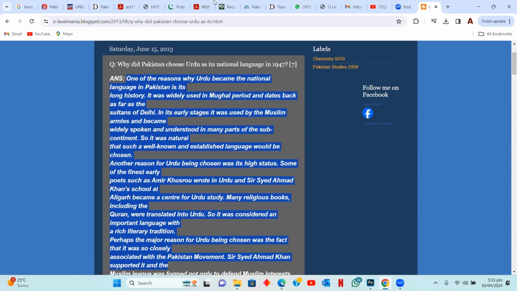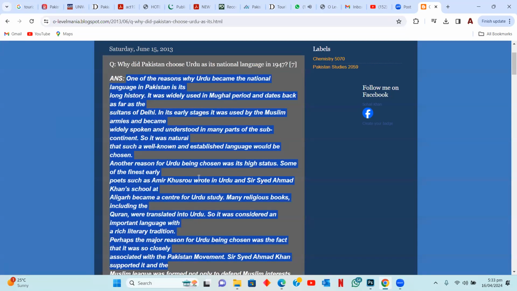This was one reason. Number two, the second reason why Urdu was chosen as the national language was because of its high status. A lot of poets like Amir Khusro had written their poetry in Urdu. Sir Sayyid Ahmed Khan's school at Aligarh became a center for Urdu education. A lot of religious books were written in Urdu. The Quran was also translated into Urdu, right? So the presence of rich literature, poetry, and literary masterpieces in Urdu became a reason for this language being chosen as a national language.